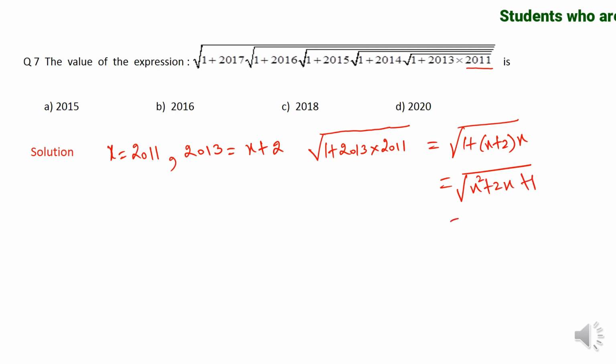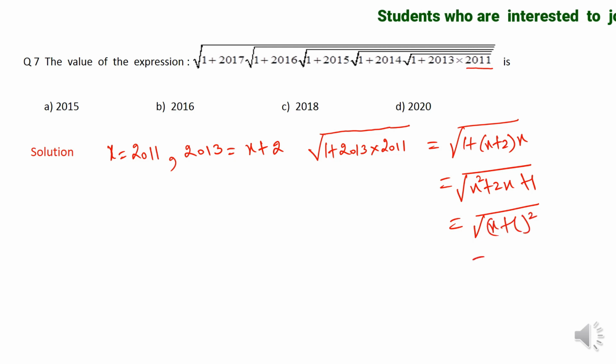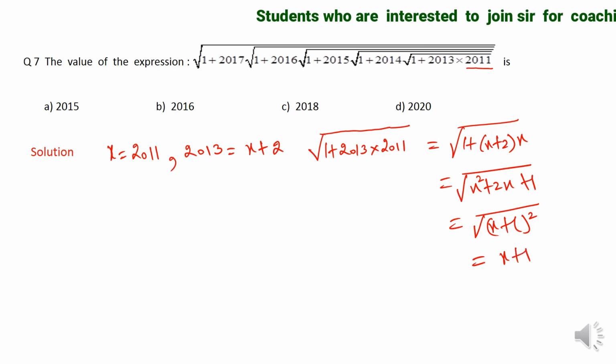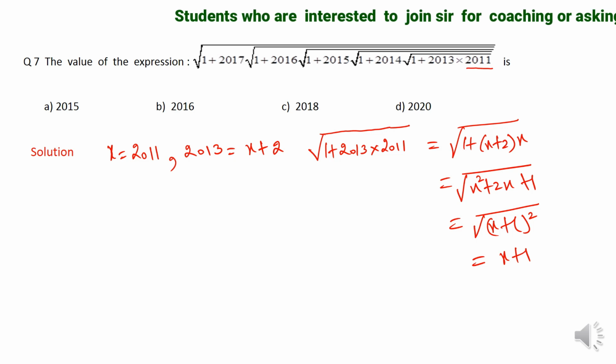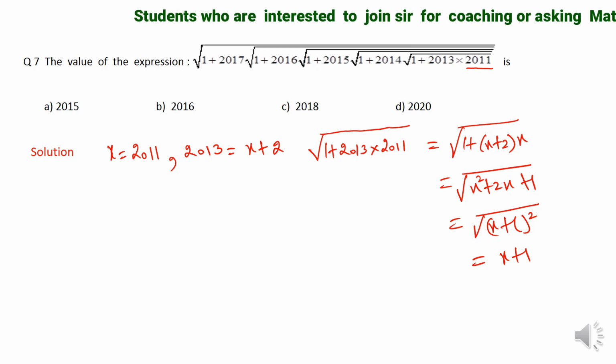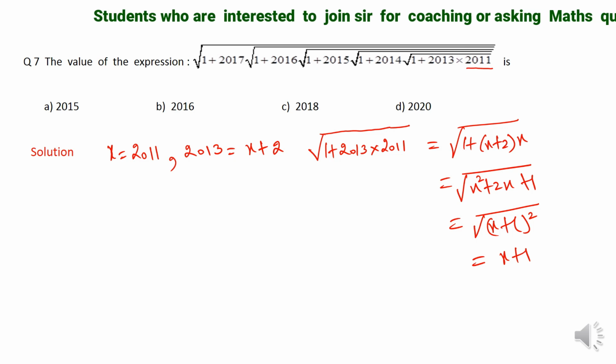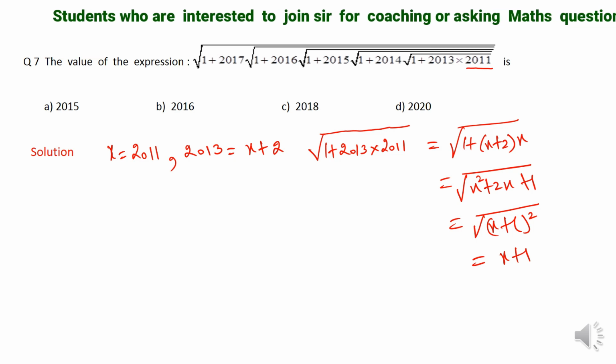It's a very good question which is based upon a very simple identity. You have to just use your thinking. Now this is nothing but x plus 1. Why? Because under root of x plus 1 whole square is nothing but x plus 1. So that means this particular value will be how much inside the under root? This value is going to be now 2012.